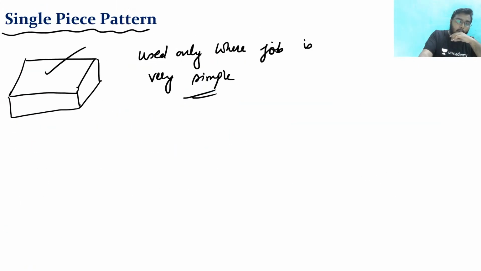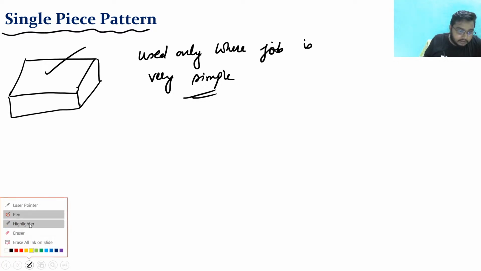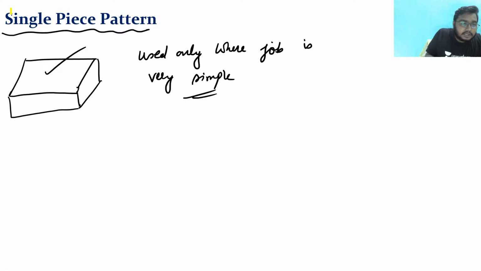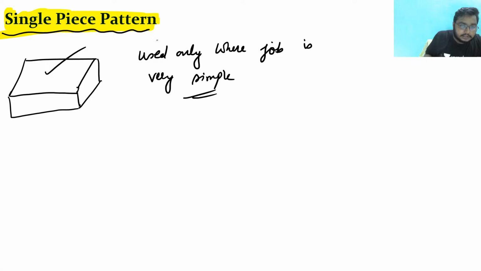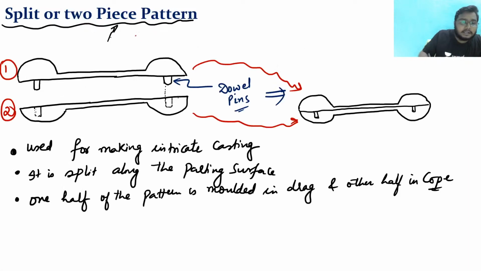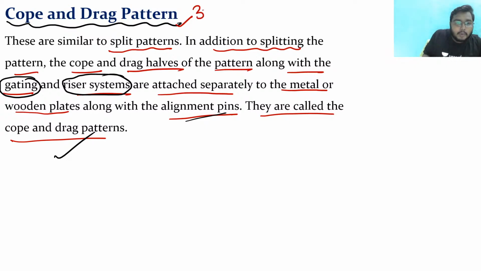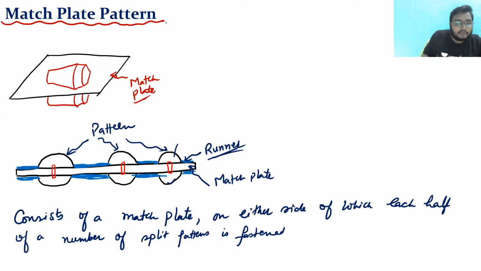So till now, what are the types of patterns we have seen? First type is single piece pattern. Clear? Second is your split or two piece pattern. Third, what we have seen, cope and drag pattern. Fourth, match plate pattern.